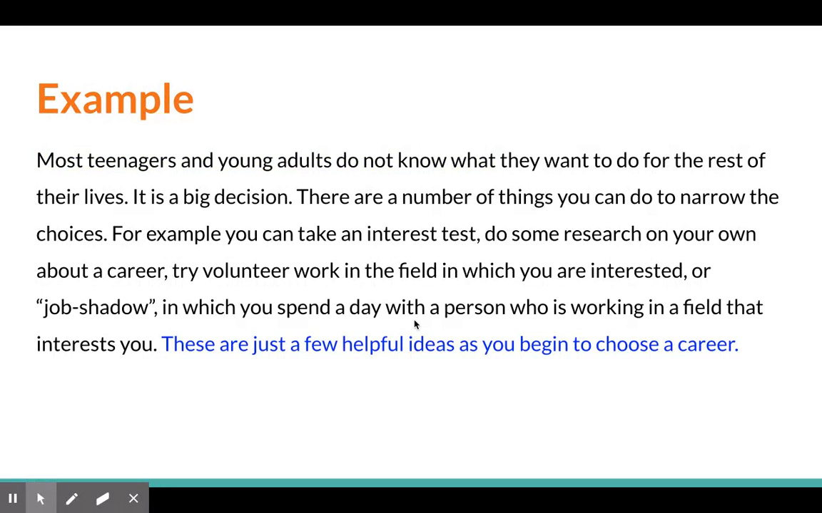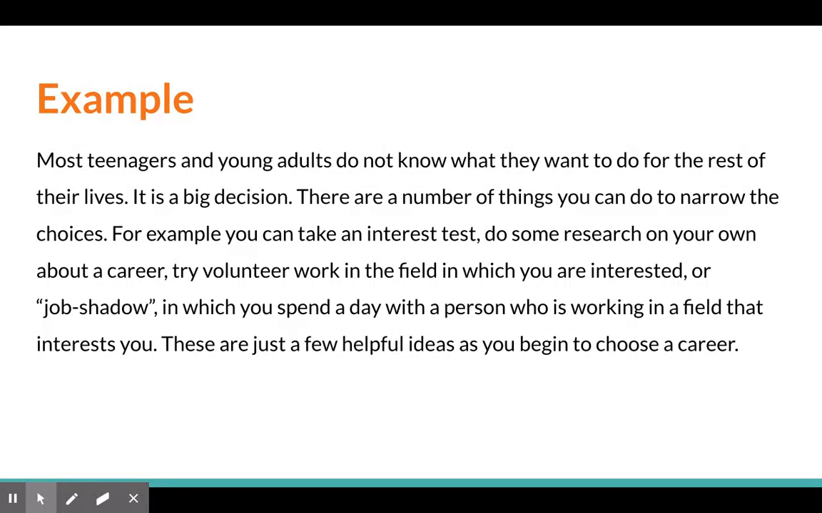Let's look at this one. Most teenagers and young adults do not know what they want to do for the rest of their lives. It is a big decision. There are a number of things you can do to narrow the choices. For example, you can take an interest test, do some research on your own about a career, try volunteer work in the field in which you are interested, or job shadow, in which you spend a day with a person who is working in a field that interests you. These are just a few helpful ideas as you begin to choose a career.